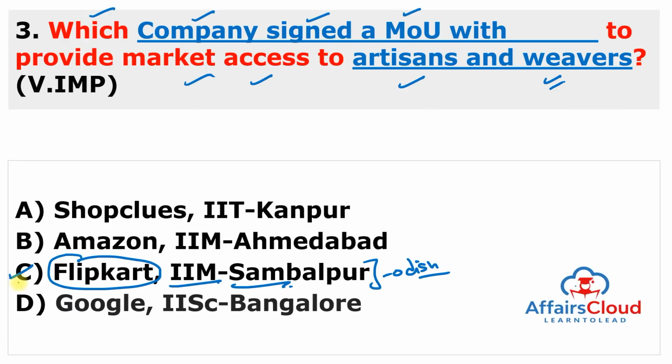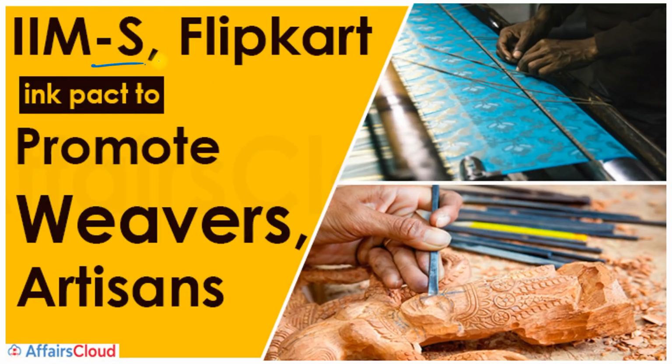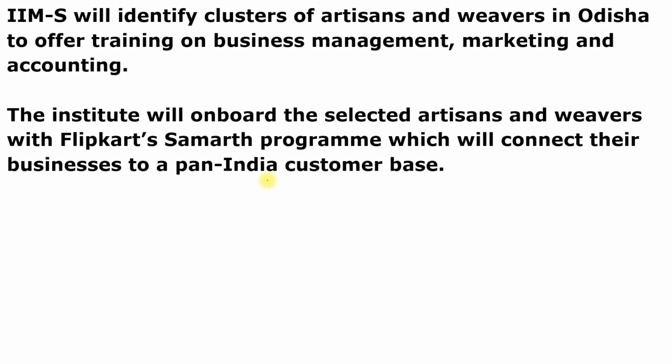In a very simple manner, you can say Flipkart signed an MOU, or Memorandum of Understanding, with the Odisha-based Indian Institute of Management Sambalpur to provide market accessibility to the artisans and weavers of Odisha so that they can sell their products online. IIM Sambalpur and Flipkart will promote the weavers and artisans. IIM Sambalpur will identify clusters of artisans and weavers in Odisha to offer training on business management, marketing and accounting. Under this initiative, they will sell their products online on the Flipkart platform.